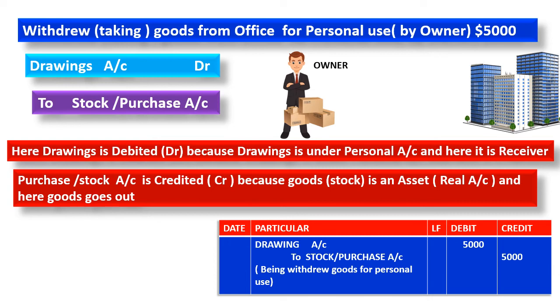The same question you can write as the narration, and the amount should be written in each column, the debit and credit column. Here drawings, as I told you before also, is when the owner is withdrawing money or money's worth, that's not a matter, all of it is called drawings. Withdrawing by owner is called drawings, right? It can be cash or it can be goods, anything.